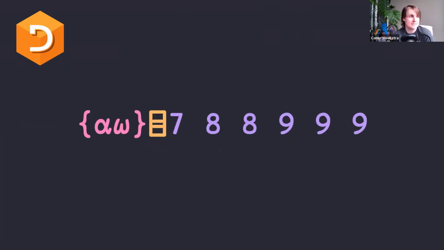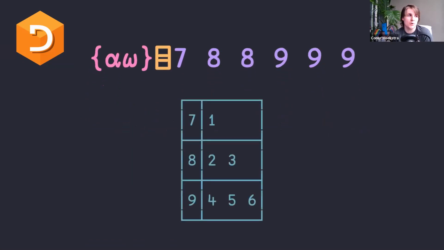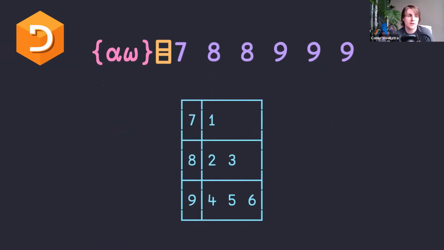In the most basic case, you pass it a defun that just puts alpha and omega next to each other. So alpha is the other argument. In a case where you have a defun with 2 arguments, it's not just omega, it's alpha and omega. Alpha for the one on the left because it's at the beginning of the Greek alphabet, and omega for the one on the right because it's the end of the Greek alphabet. And for the input 788 and 999, this is going to give us basically a table of all of the unique values in the first column, and then all of the indices at which these values show up in the second column. So 7 shows up at index 1, 8 shows up at indices 2 and 3, and 9 shows up at indices 4, 5, and 6.